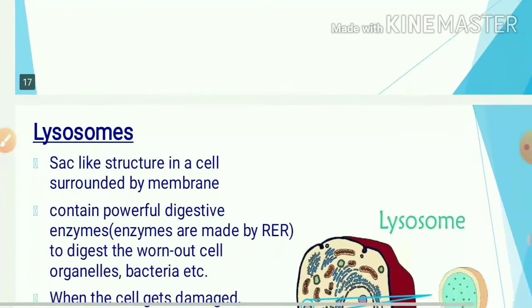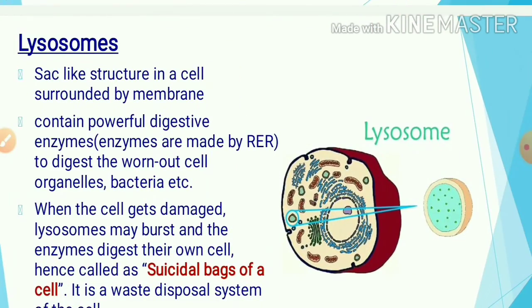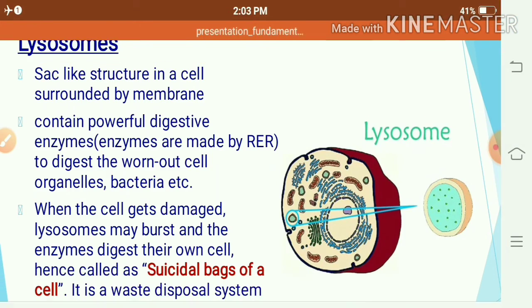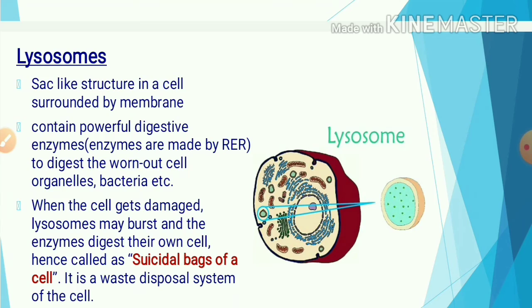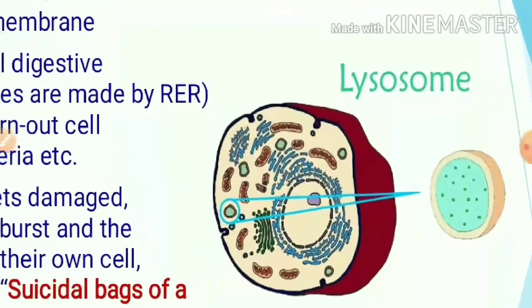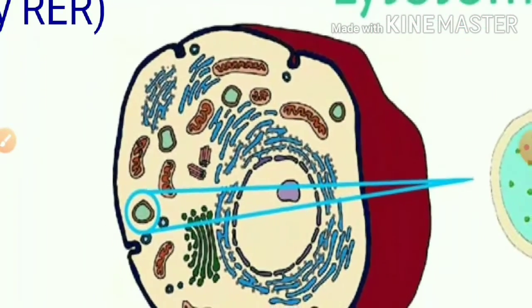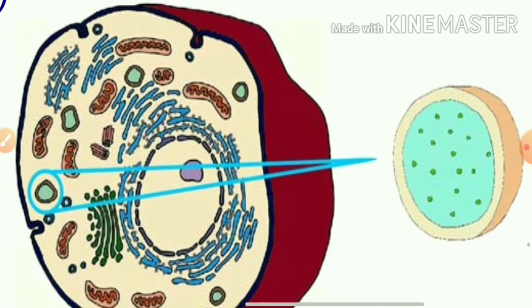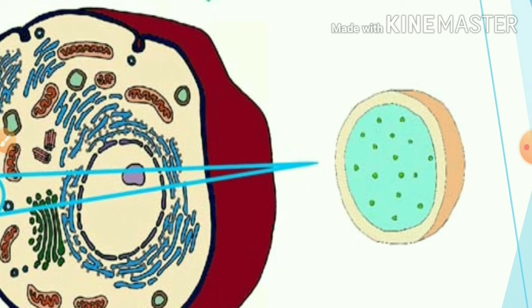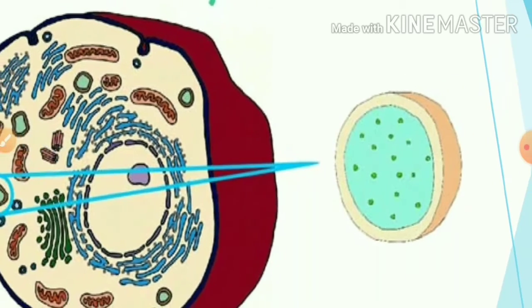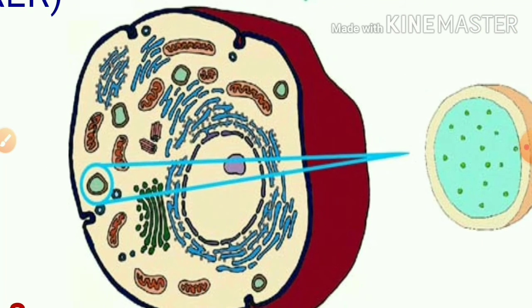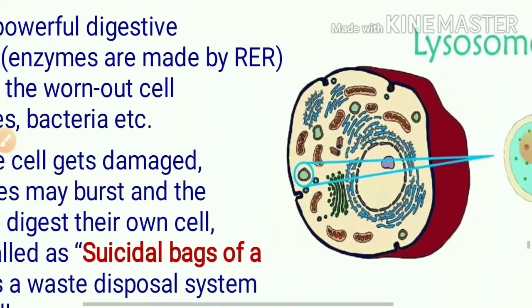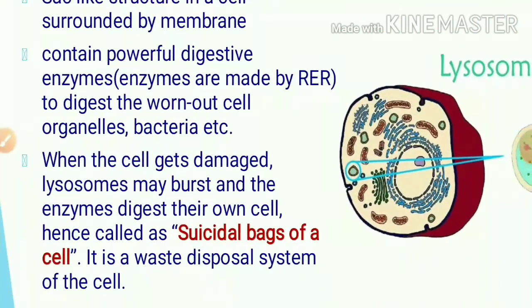Now the next organelle is the lysosome. Now you have seen that Golgi bodies are involved in the formation of lysosomes. Here in this structure you will see the spherical membrane bound structure, that is the lysosome. Lysosomes are involved in intracellular digestion, or it is also called the suicidal bag of the cell.